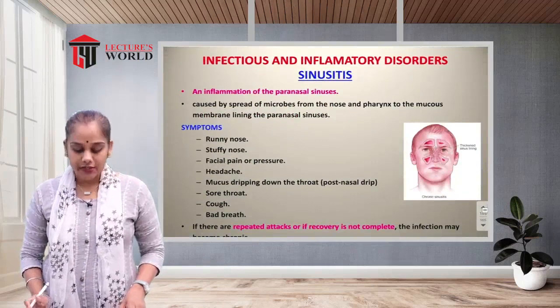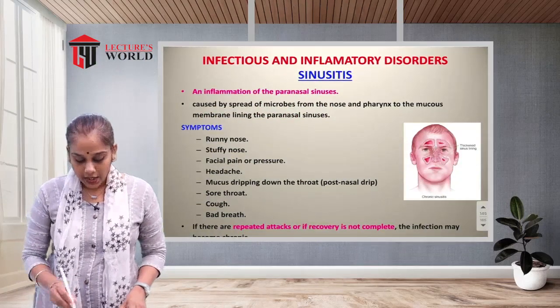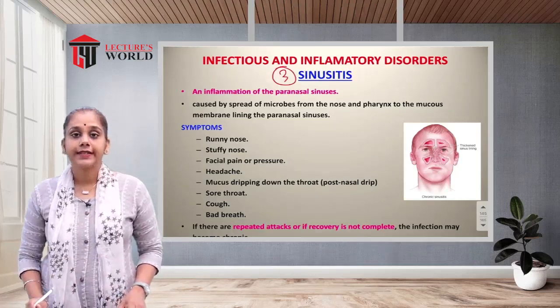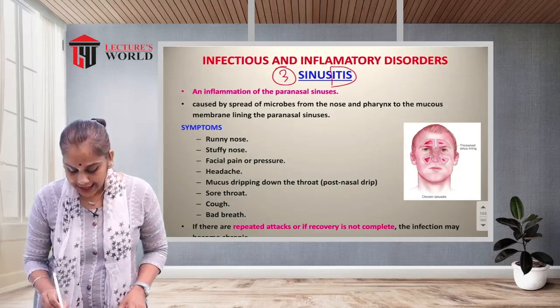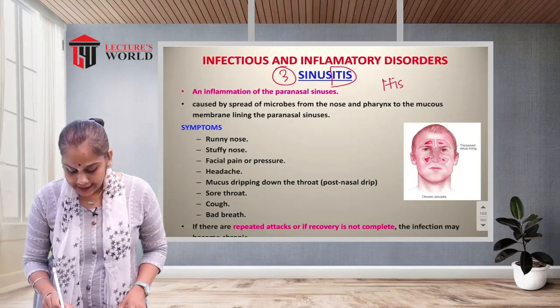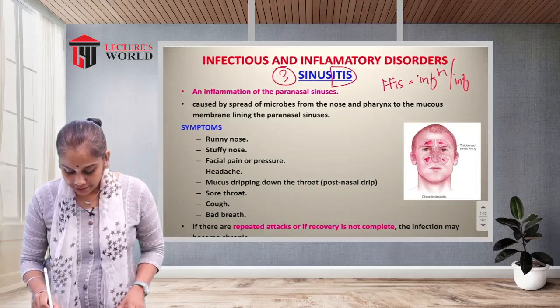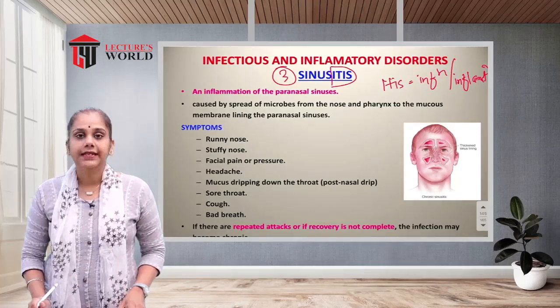Now, in the infectious and inflammatory disorders of the upper respiratory tract, the third condition is known as sinusitis. What is sinusitis? As you know, itis means infection or inflammation. So it is an infection of the paranasal sinus.